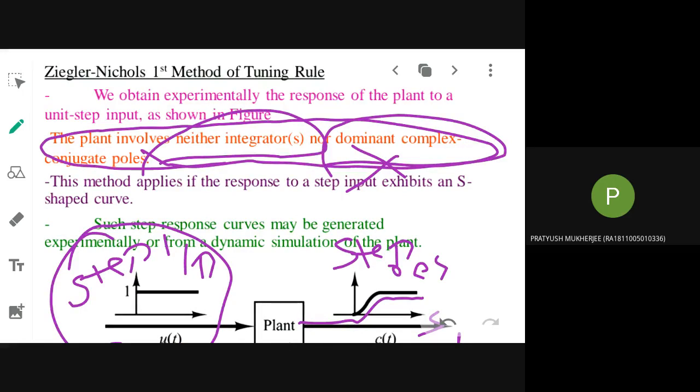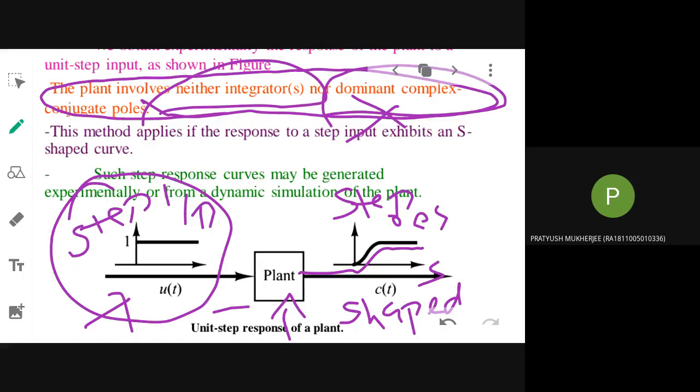What is the name of the method? If you are not going to respond, then I will go fast. What is the use of stopping to check whether you understand or not? Complex conjugate poles. So what is the input that you are giving? What is the name of the method?